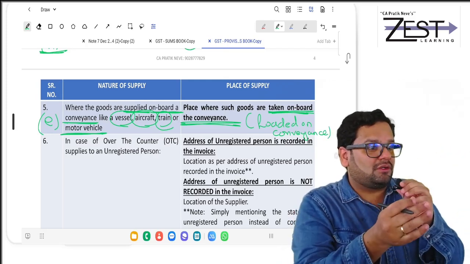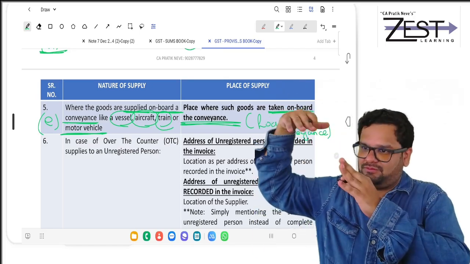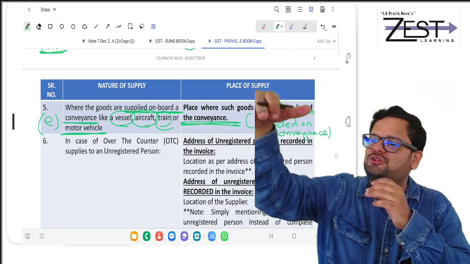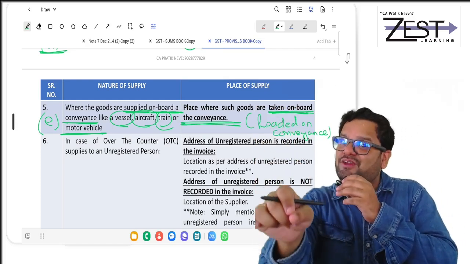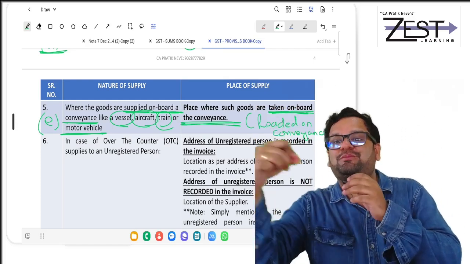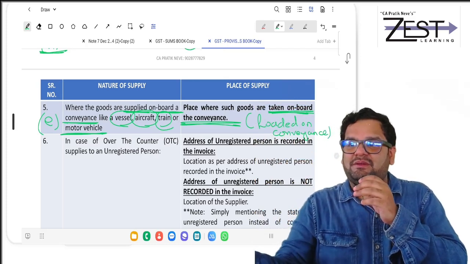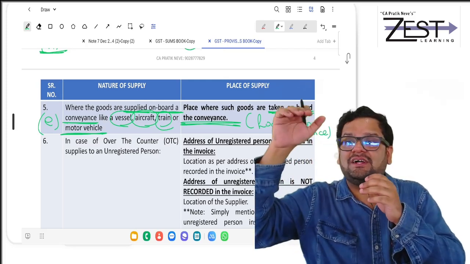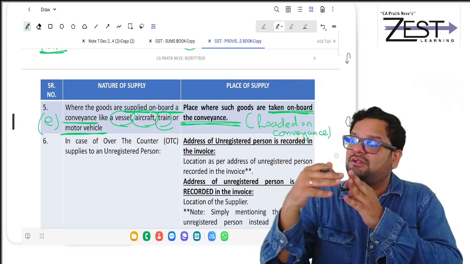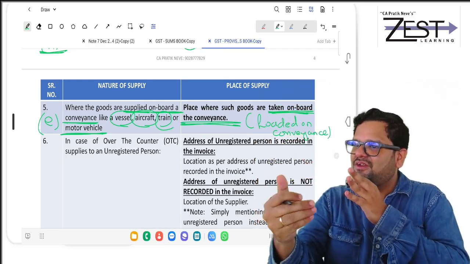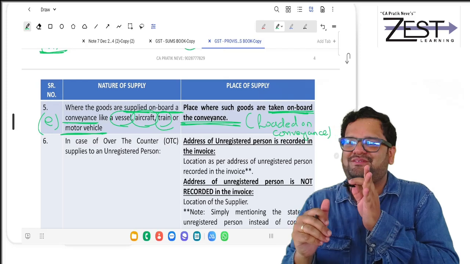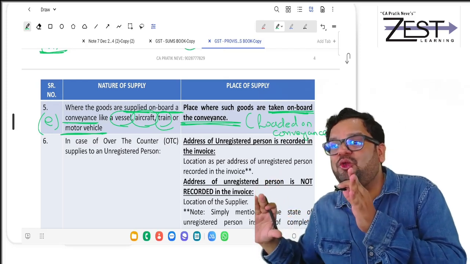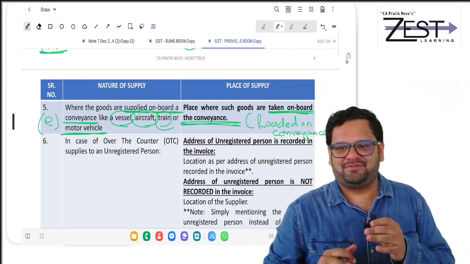They might be bought somewhere when the flight was flying from Pune to Chennai. And mind you, same flight will afterwards operate as Chennai Pune flight. Place of supply for these goods will continue to be where the goods are taken on board. Taken on board means not actually consumed, but where they are loaded on the conveyance.